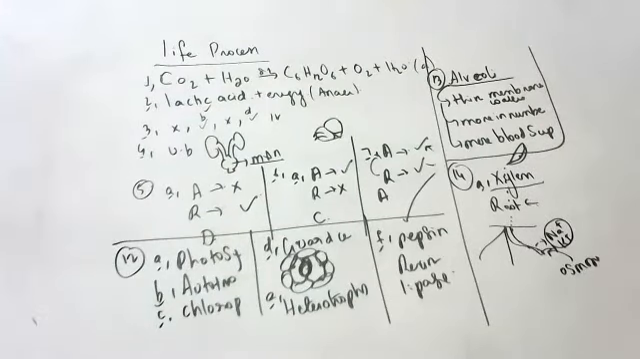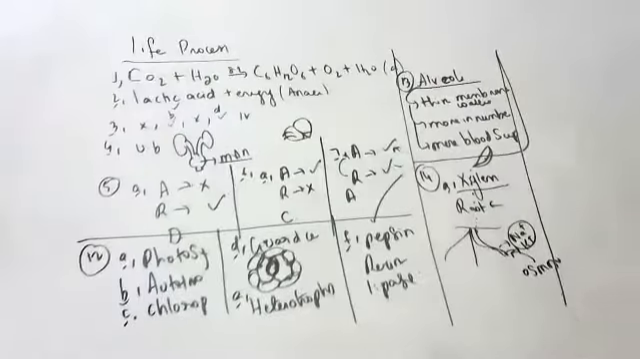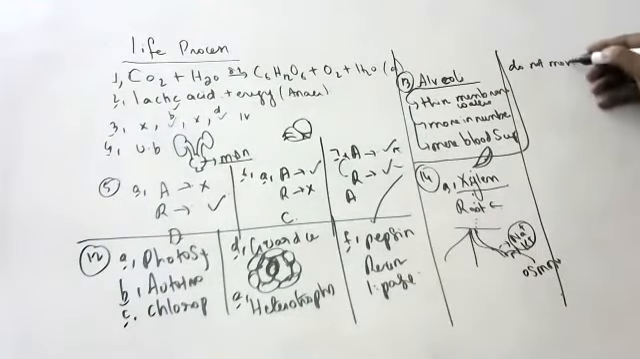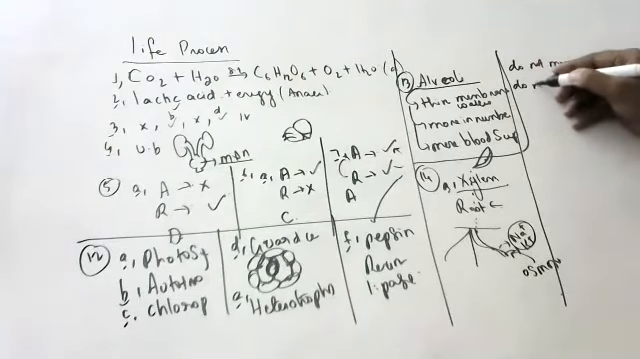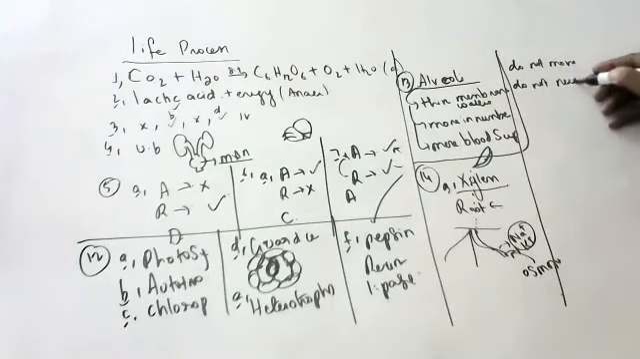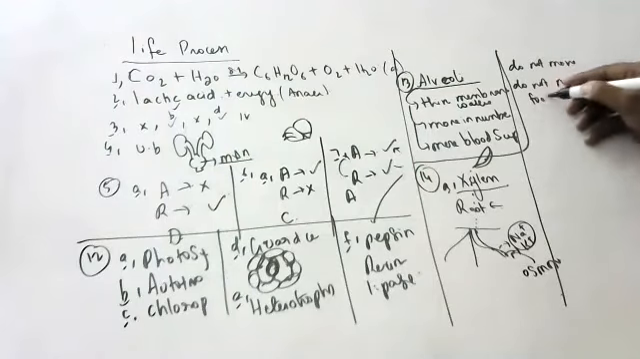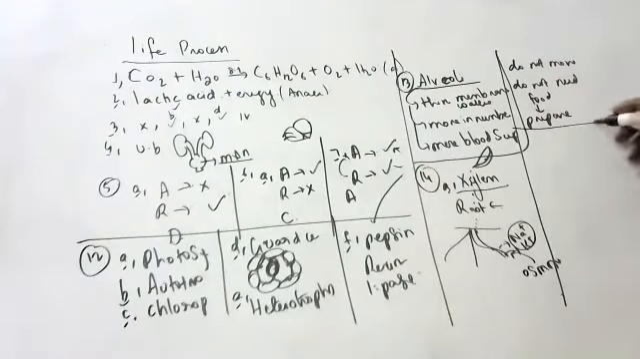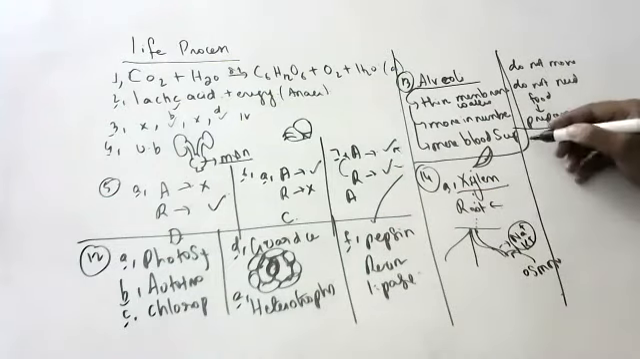Next, explain why plants have low energy needs. Because they do not move and they do not need much food. They can prepare their own food. That's why they need not move in search of food and shelter, and therefore they require less energy.